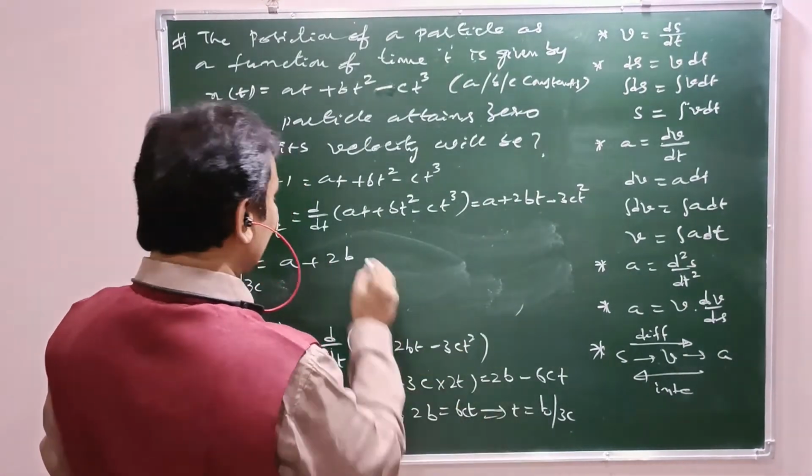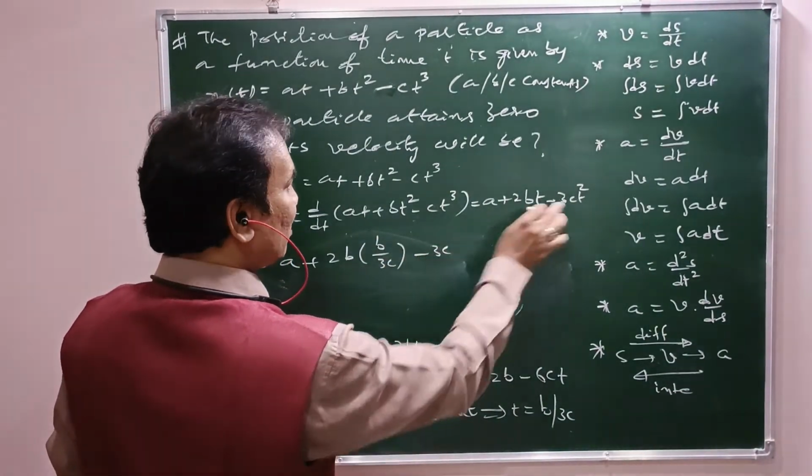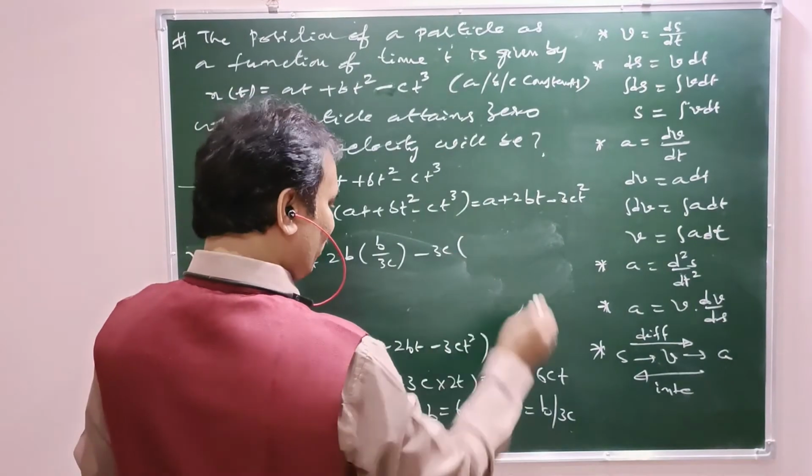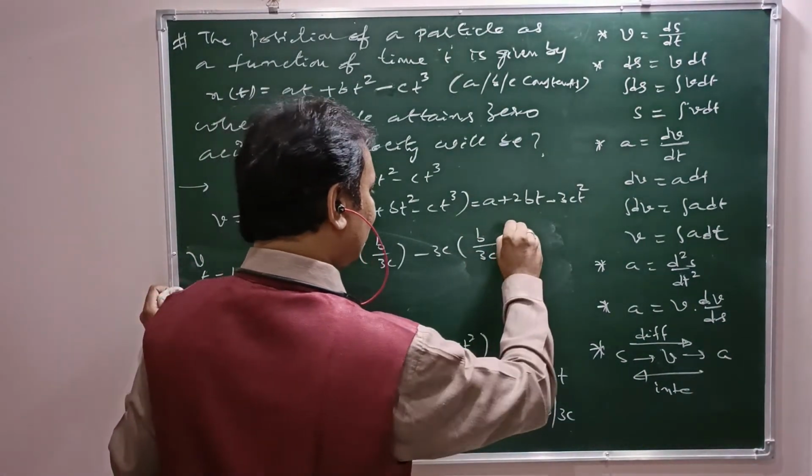Velocity at t equals b by 3c equals A plus 2b into t, where t is b by 3c, minus 3c into t square, where t square is b by 3c whole square.